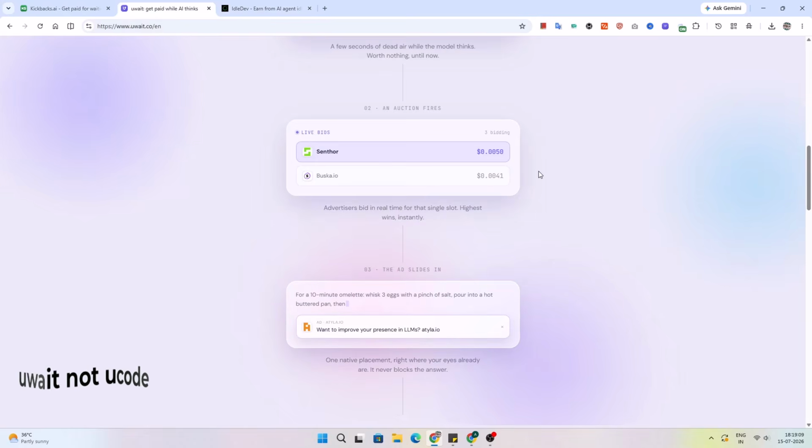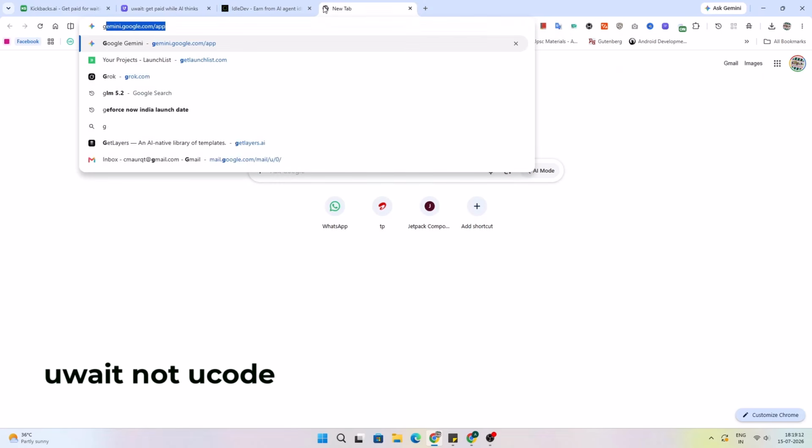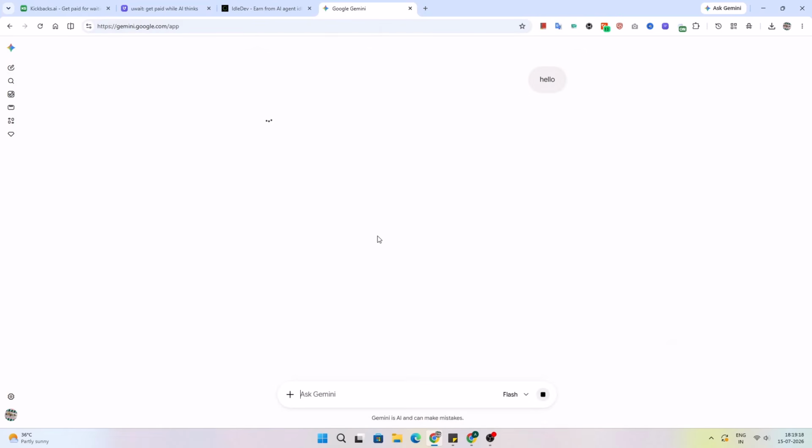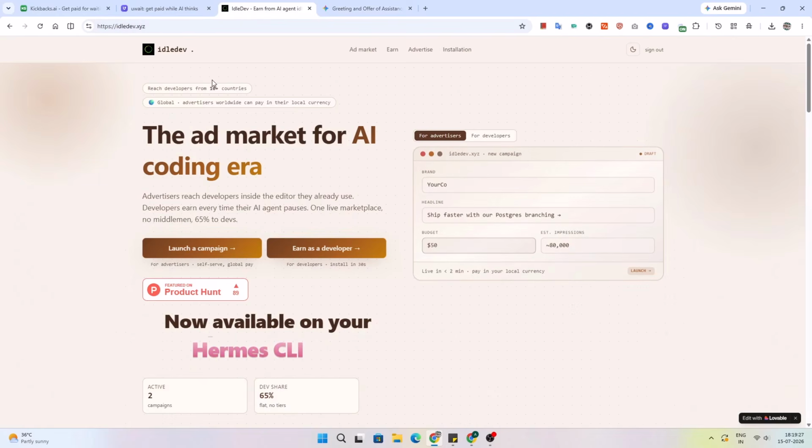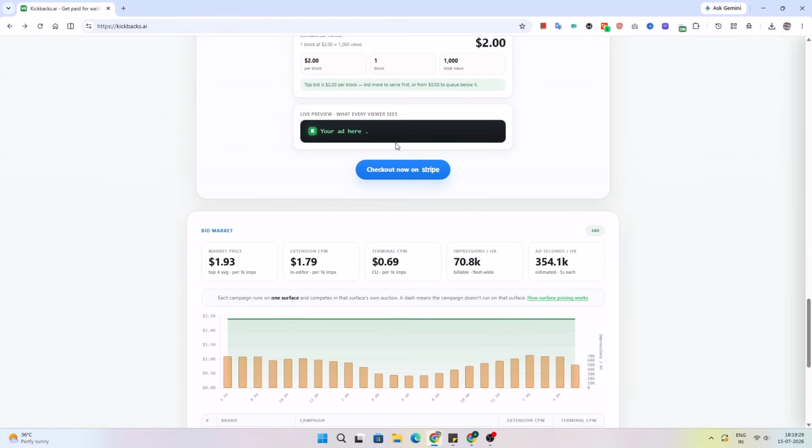And Uwait is used when you use Claude and OpenCode in a web browser; it shows this ad and through this you earn. You can check these out also, but there is a bottleneck: withdrawals are only allowed through a Stripe account, and you get stuck there too. You can't withdraw the money.